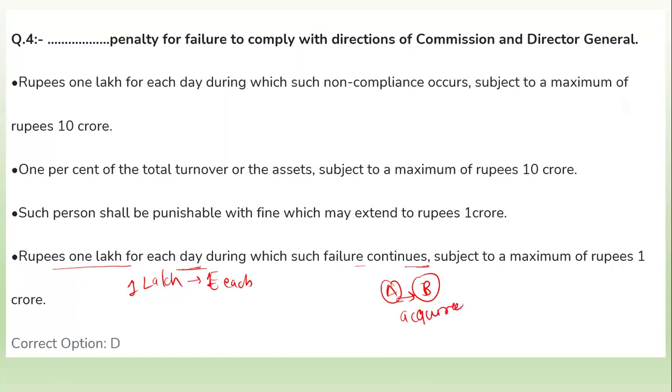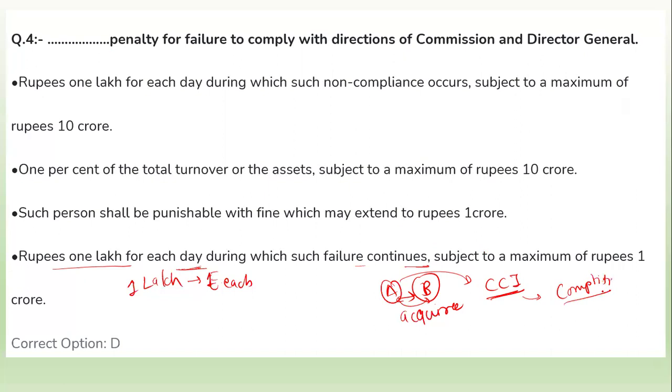If company A wants to acquire B, company A must inform the CCI. The CCI will make sure that all conditions are not against the Competition Act.